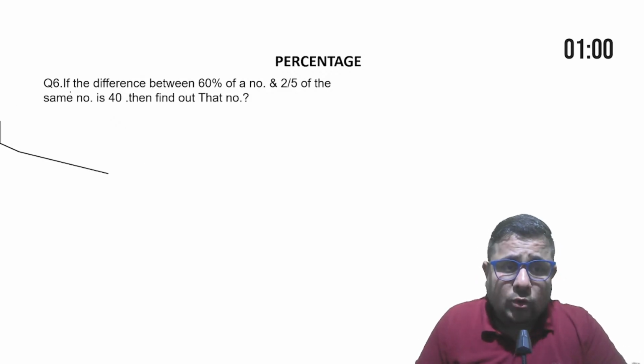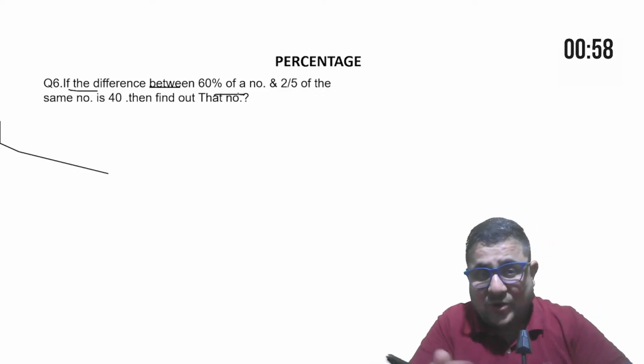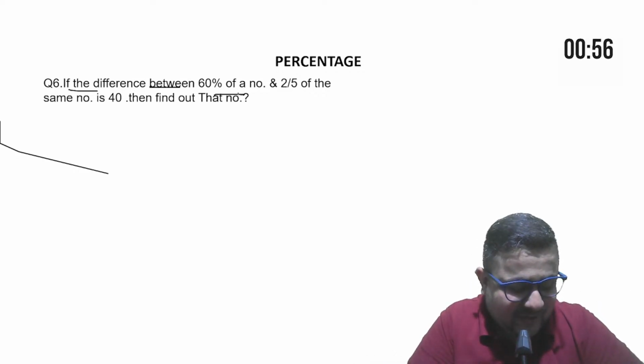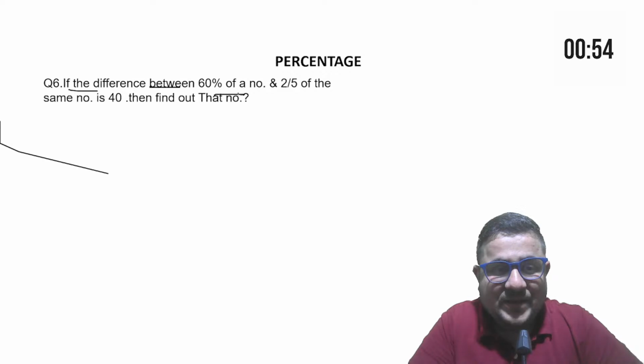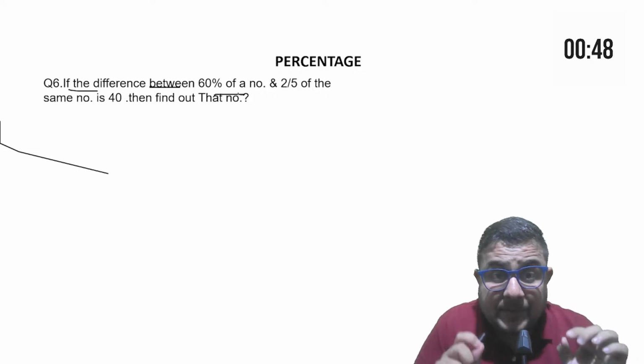Okay, first solve this. I forgot that I need to give you a chance to solve this. If the difference between 60% of a number and 2/5 of the same number is 40, same kind of question it is.